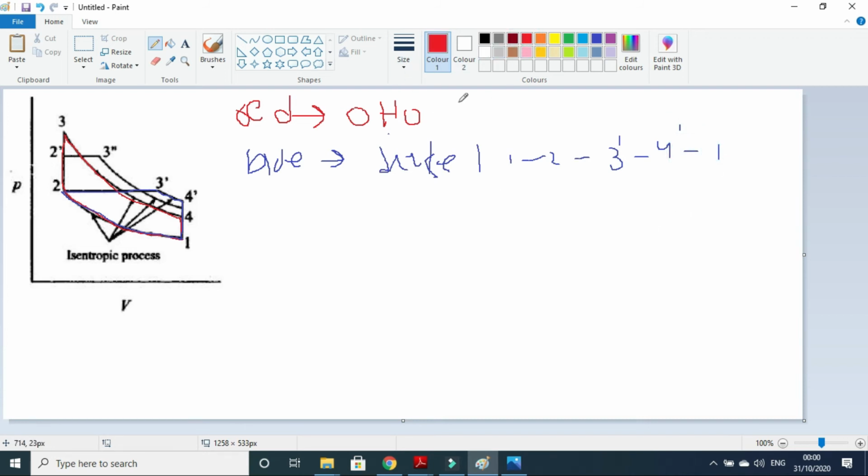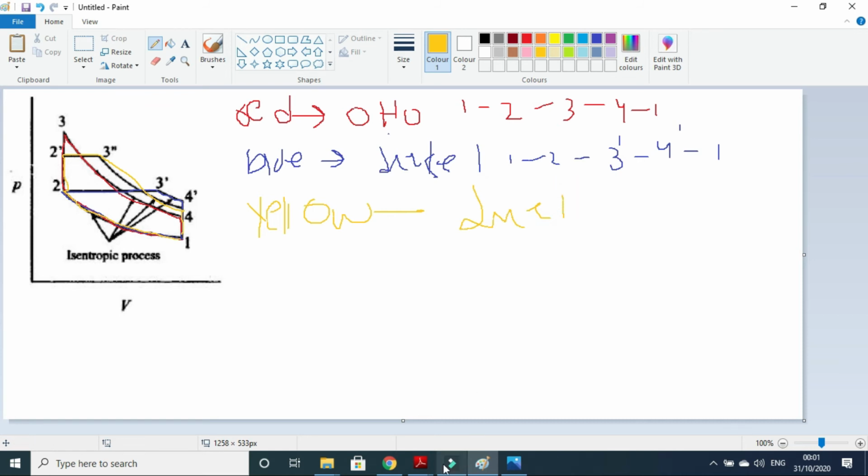While Otto is 1 to 2, 2 to 3, 3 to 4, and 4 to 1. Now we also have the dual cycle. So the dual cycle is 1 to 2 isentropic compression, 2 to 2 double dash constant volume heat addition, 2 double dash to 3 double dash constant pressure heat addition, 3 double dash to 4 double dash, here it is not written, and 4 double dash to 1. So the yellow is actually the dual cycle.